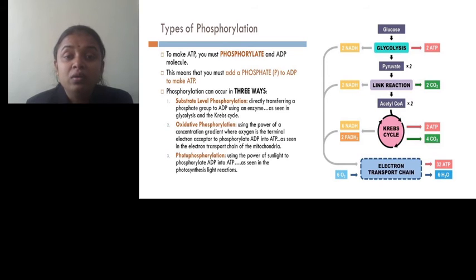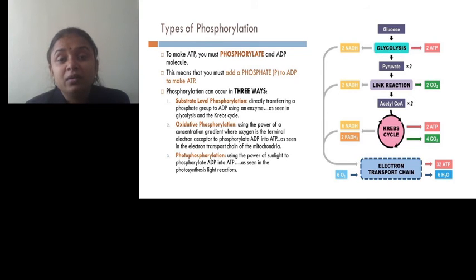Then phosphorylation is the process in which energy is produced in the form of ATP. To make ATP, the phosphorylation process must occur. This means that you must add a phosphate to ADP to make ATP.